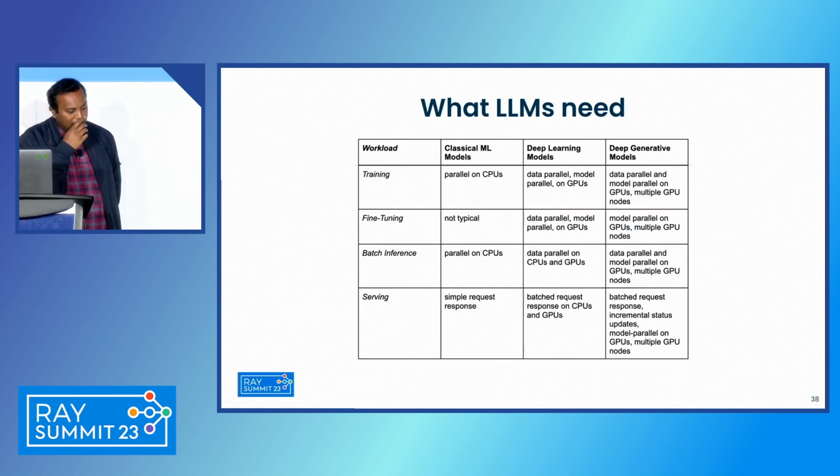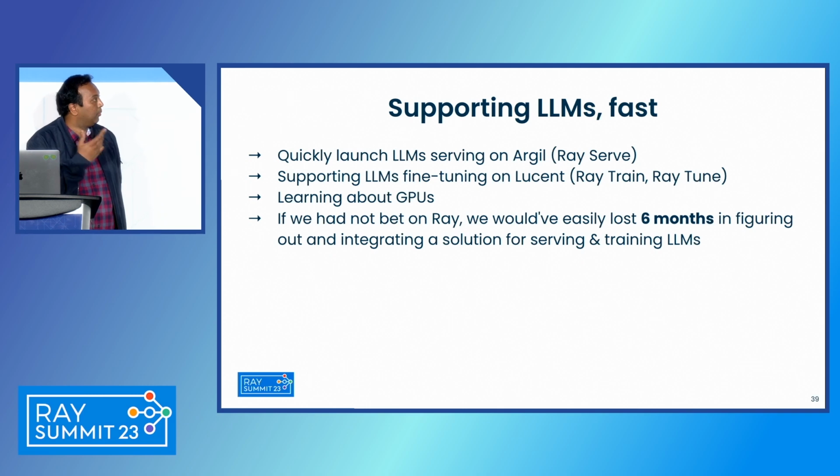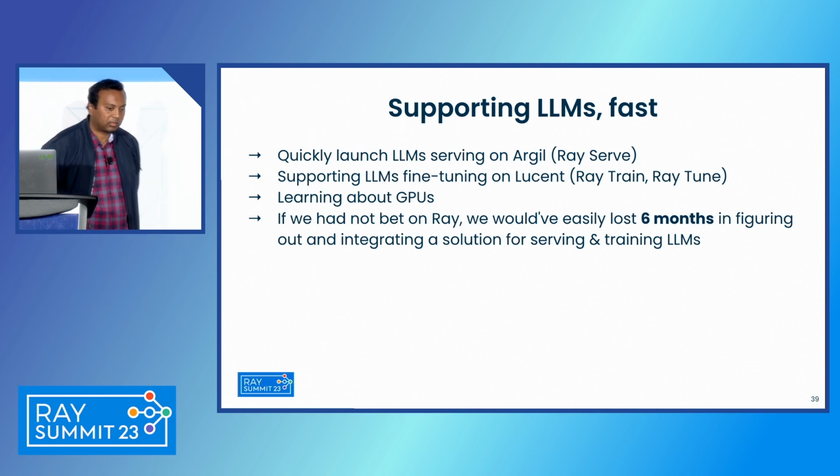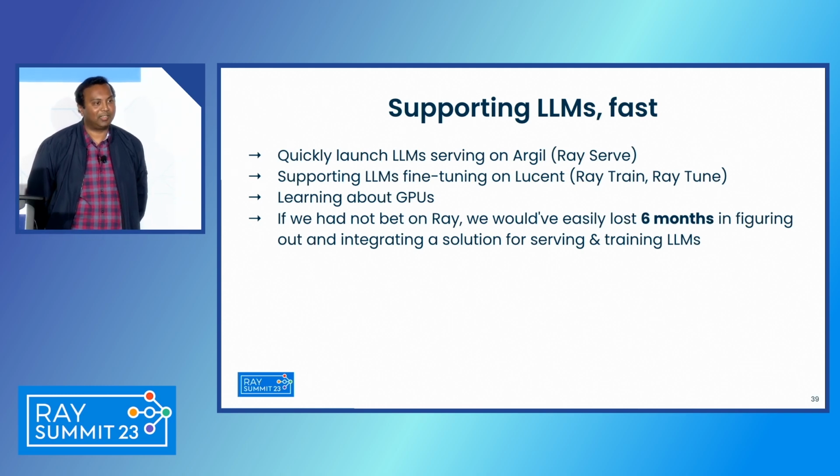And the challenges was that there were things like data parallelism, model parallelism, multiple GPU support, all of these things that we needed to figure out. And luckily for us, the Anyscale team was providing support for this on top of Ray. And that's how we were able to support LLMs fast. Now, in the process, we had to figure out what is an A10, what is A100, what is H100, what is V100.